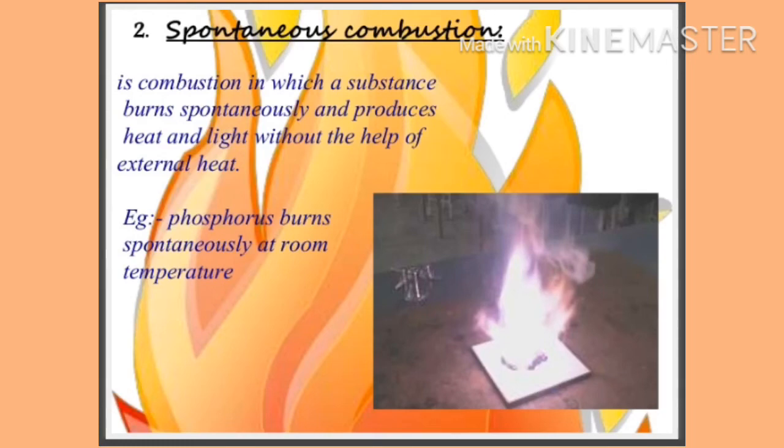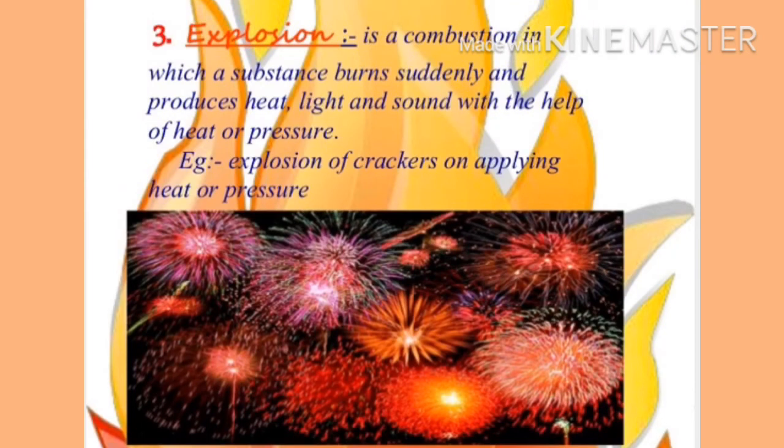The third type of combustion is explosion. In this combustion process, a substance burns suddenly and fast, without taking any time. While burning it produces a lot of heat and light energy, and sound is also produced. Such a type of combustion is called explosion. The best example of explosion is a cracker. When we burn a cracker, it produces heat and light energy, and sound is also produced.